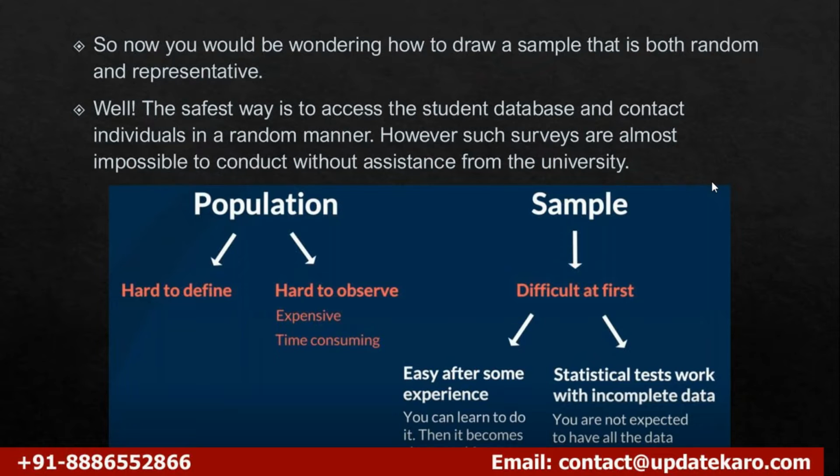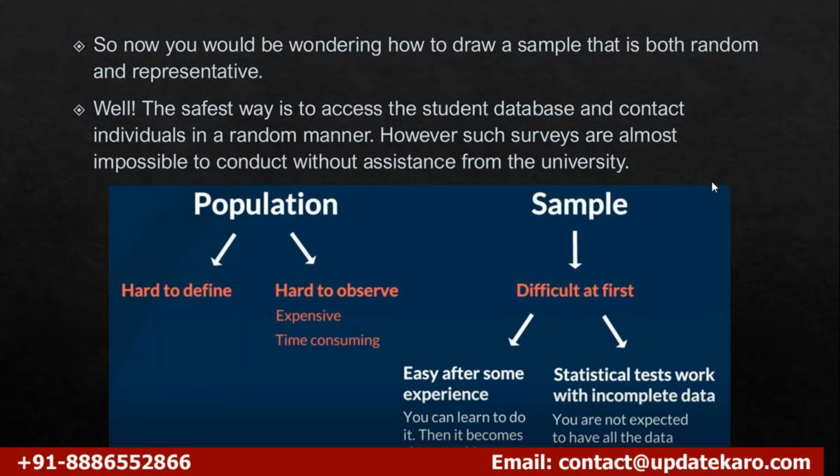Okay, why do we consider samples over populations? What is the reason? To analyze statistically. No, why do we consider samples? A population is hard to define.